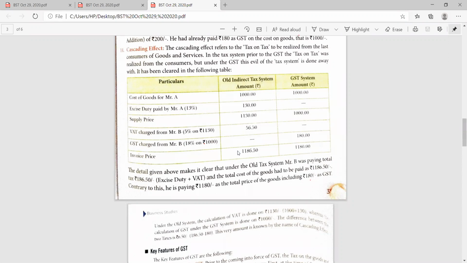But if we talk about the GST system, the 1000 cost has been paid by A, the cost of the goods. No GST is imposed on that. It is only the 1000. No excise duty, in fact, is to be charged over there. Only the GST is to be charged, that is 18%, and that will be 180 rupees. This is the cascading effect, we can say. Whatever the lesser amount is to be paid by him on the total price is known as the cascading effect.